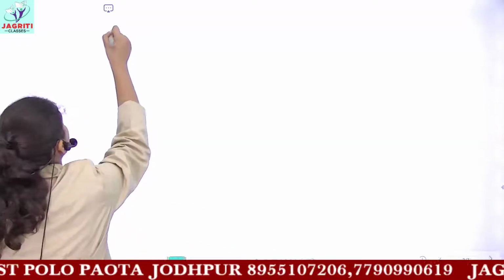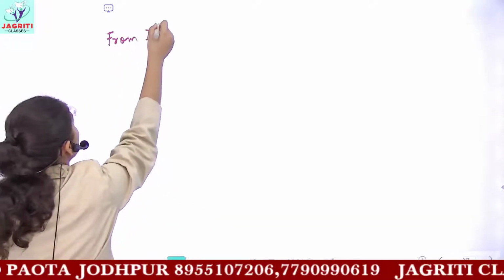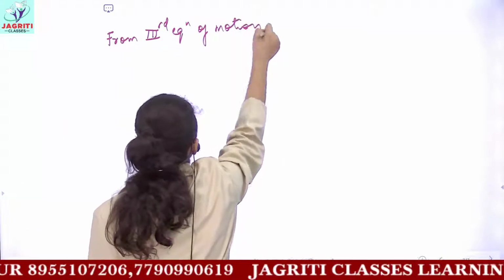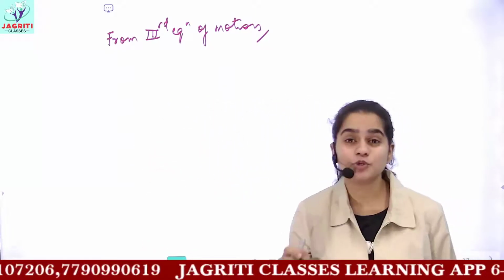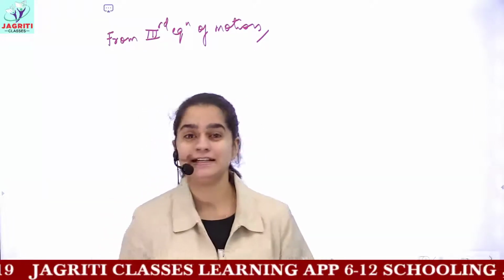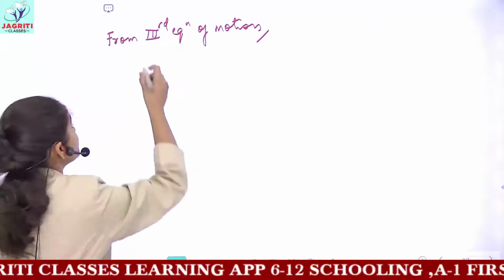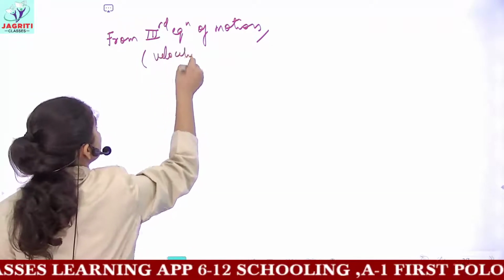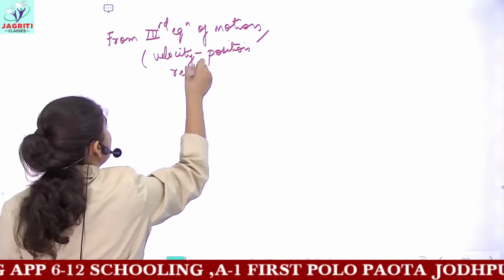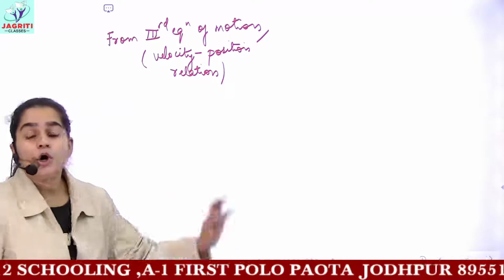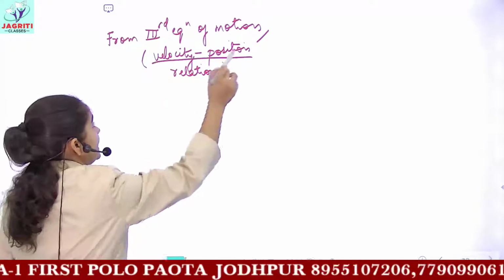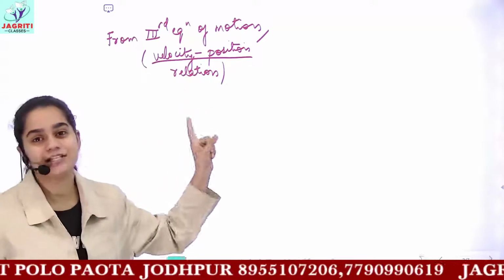Now, from the third equation of motion, do you remember the third equation? The third equation of motion gives you a relation between position and velocity. It is also known as the velocity-position or position-velocity relation. Whenever we did the chapter on motion, I told you that these three equations, the first, second and third, are also known by different names. So the third equation is known as the velocity-position relation.